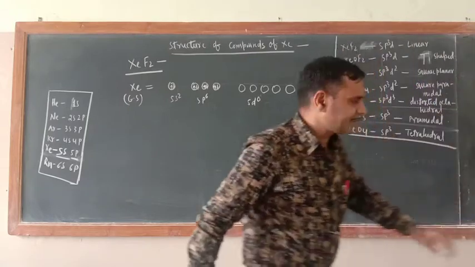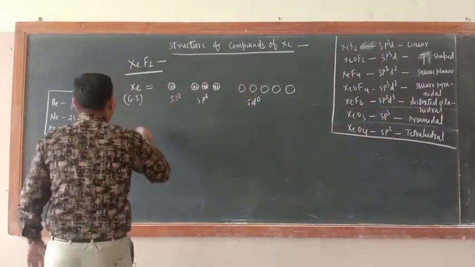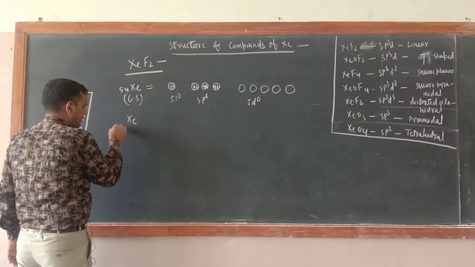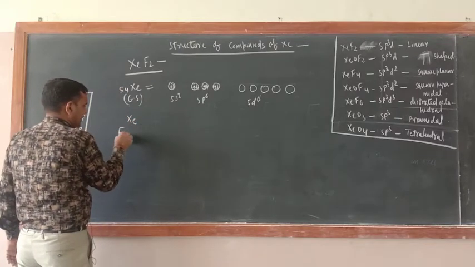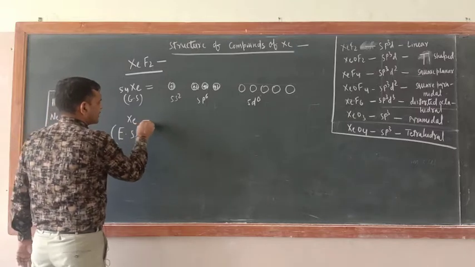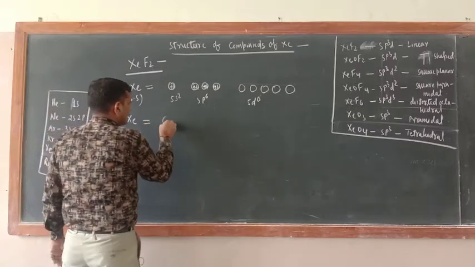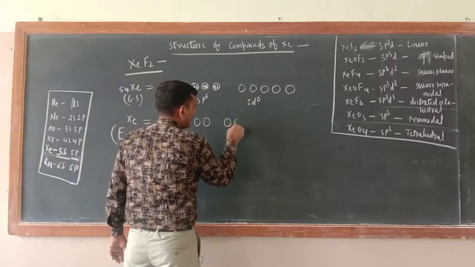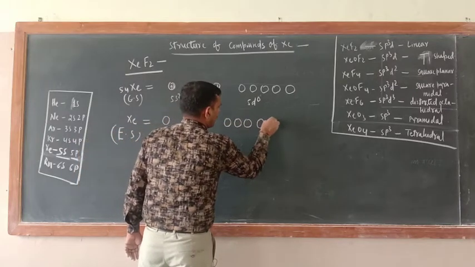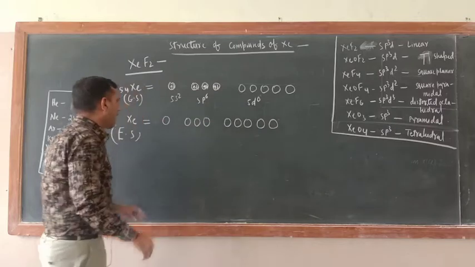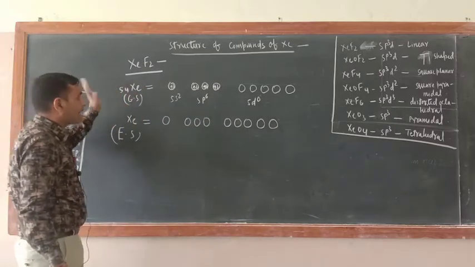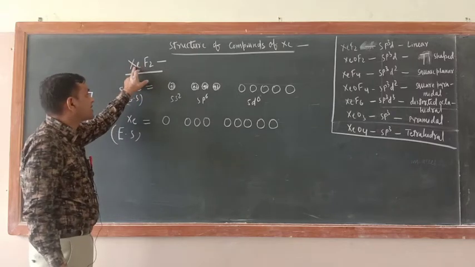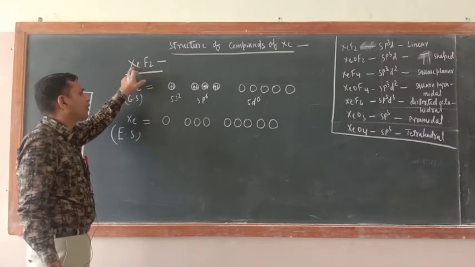Now the excited state. Xenon has atomic number 54. Now just say how many unpaired electrons you want. To know the number of unpaired electrons, just see how many fluorine atoms are bonded with xenon.